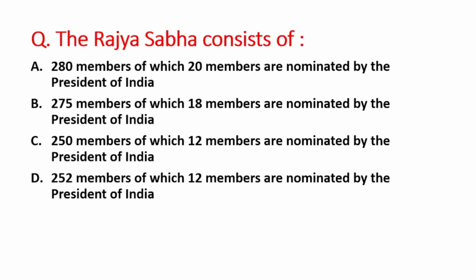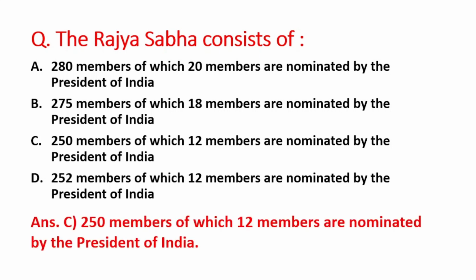Your next question is, the Rajya Sabha consists of: A option is 280 members, out of which 20 members are nominated by the President of India. B option is 275 members, of which 18 members are nominated by President of India. C option is 250 members, of which 12 members are nominated by President of India. And last option is 252 members, out of which 12 members are nominated by President of India. So right answer is option C, that is Rajya Sabha is having total 250 members, out of which 12 members are nominated by President of India.